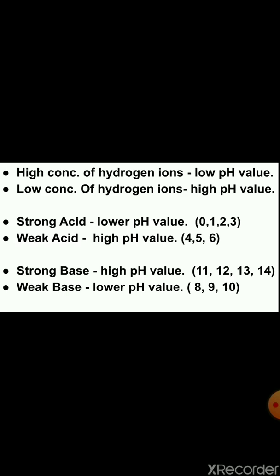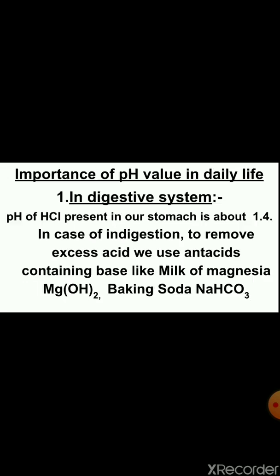And weak acids will have a higher pH value like 4, 5, 6. For strong bases, the pH value will be high like 11, 12, 13, 14, and for weak bases the pH value will be lower like 8, 9 or 10.